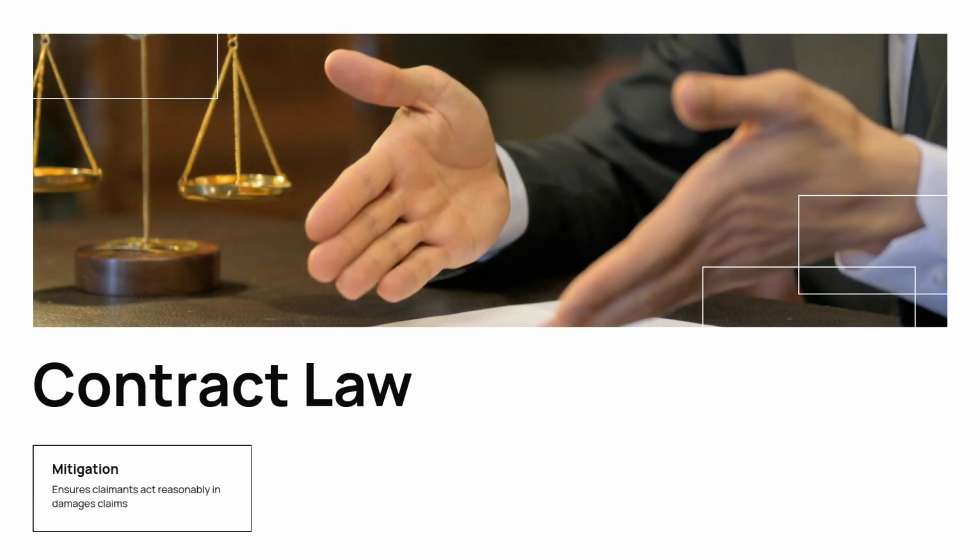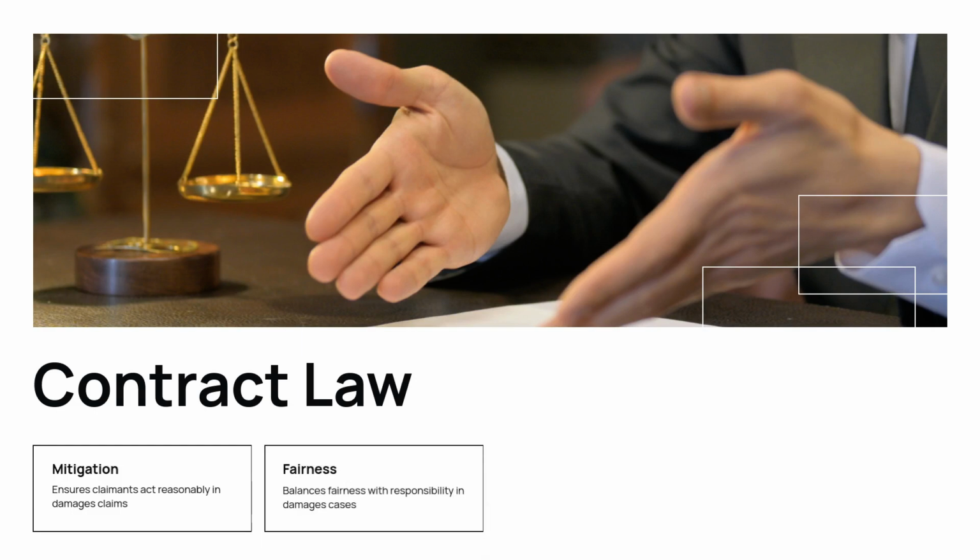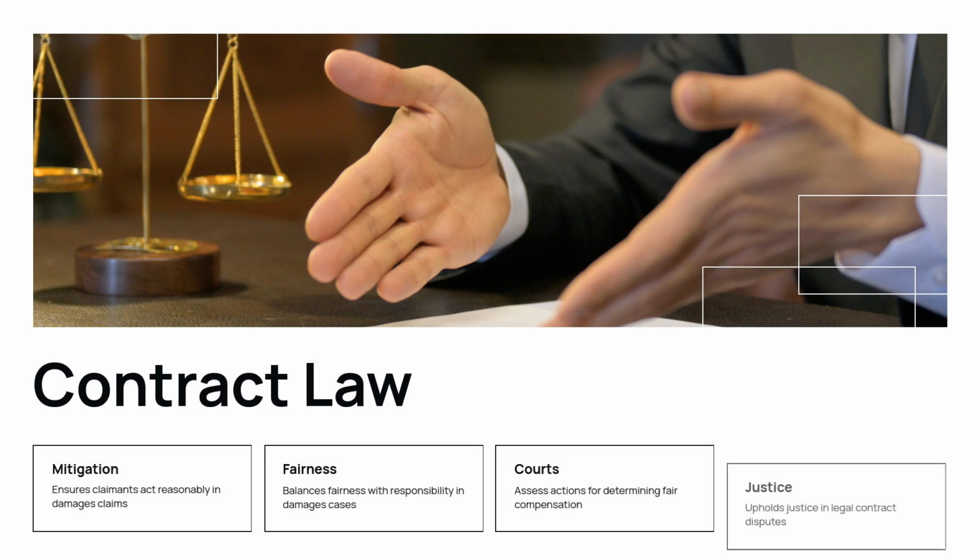Contract law balances fairness with responsibility and damages. Principles like mitigation ensure claimants act reasonably. Courts assess actions to determine fair compensation. This balance protects both parties in a contract. It upholds justice in legal disputes.